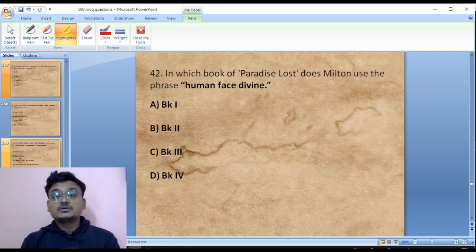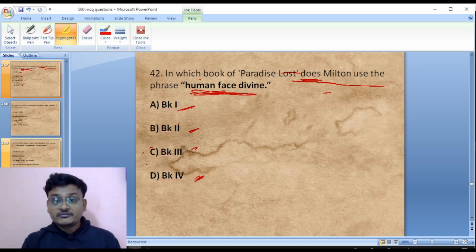In which book of Paradise Lost does Milton use the phrase human face divine? Book 1, book 2, book 3, book 4. Look here, there is a clue to remember. Human face divine: one word human, one word face, one word divine. So it has three words, so book 3.